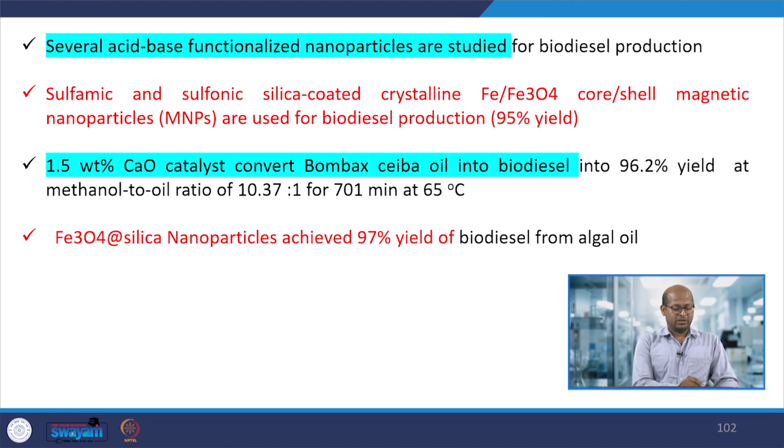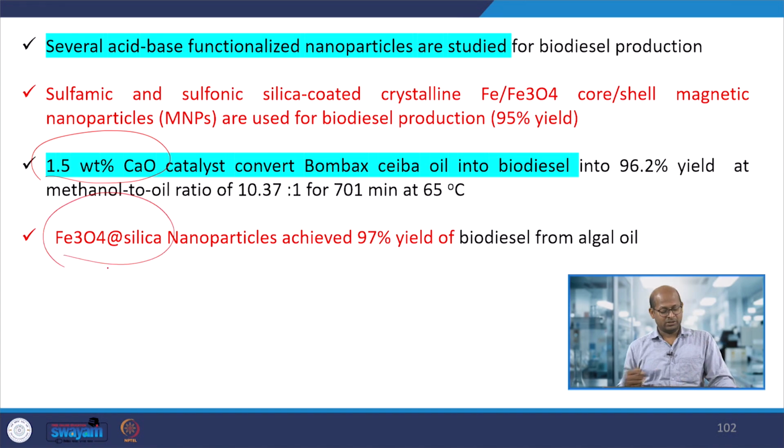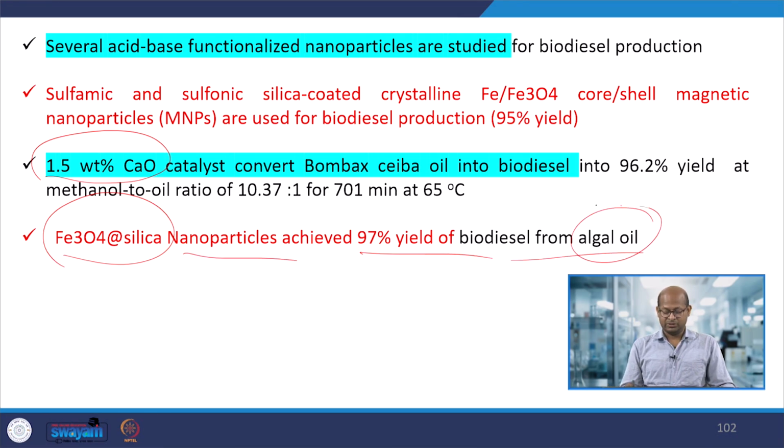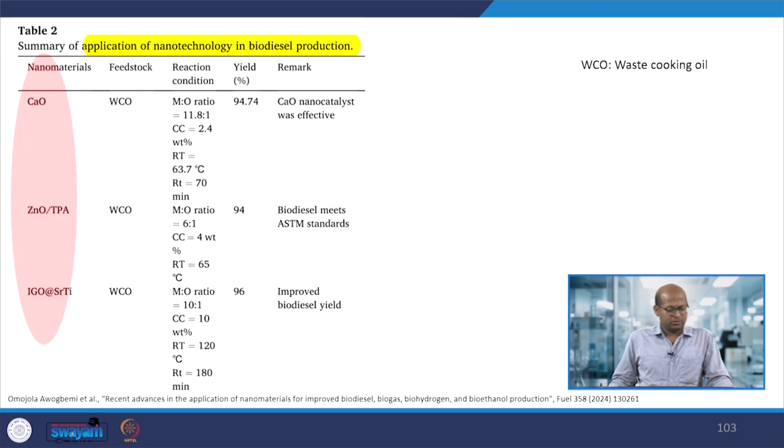Okay, as I said, calcium oxide is also very effective, and ferric oxide dispersed in silica, those nanomaterials are also very effective for biodiesel production from algal oil to biodiesel conversion, and this material is very effective. So, okay, here's the summary of this biodiesel production.